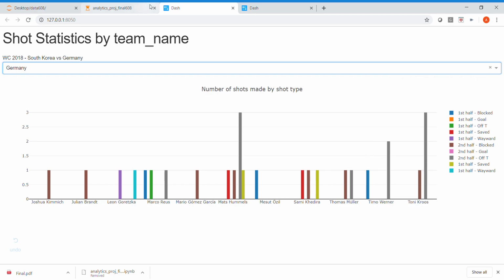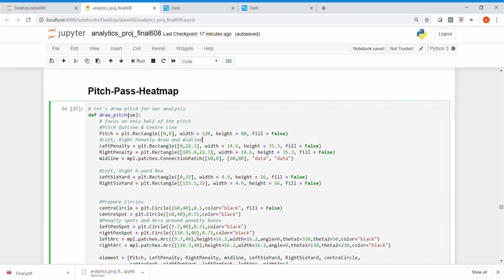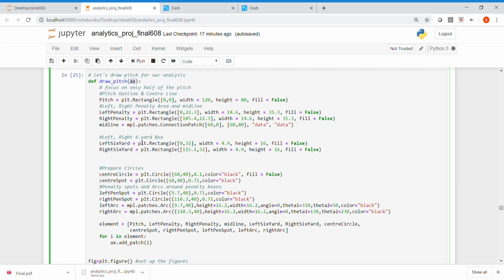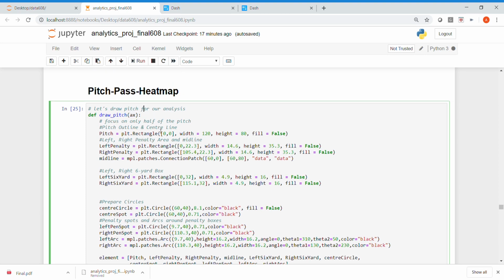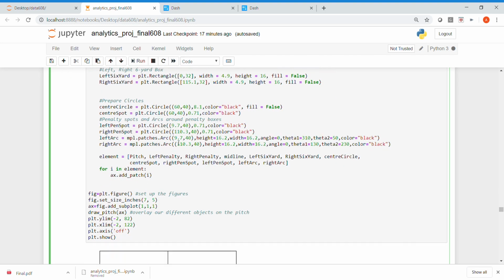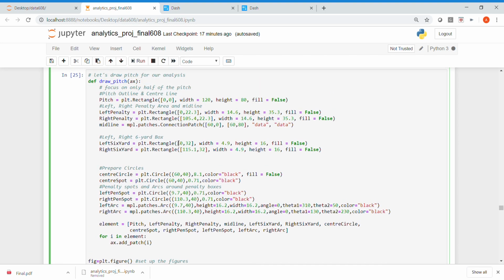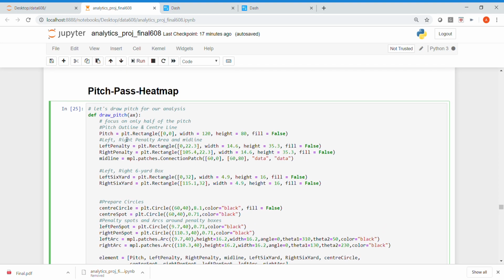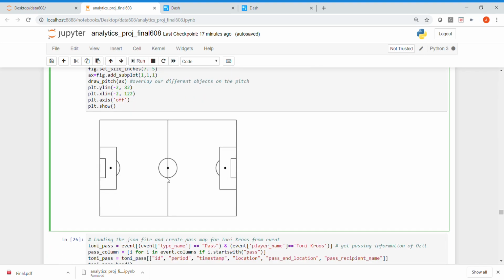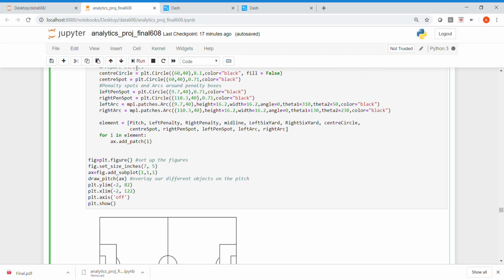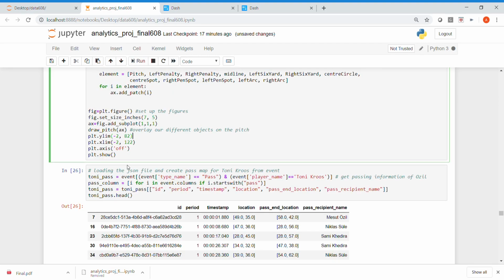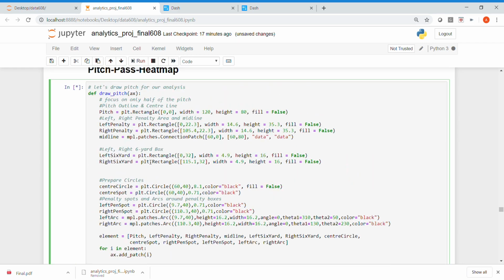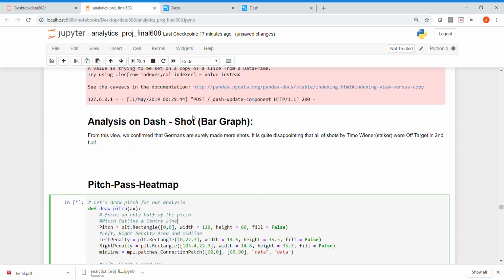He was a striker. I created a function called draw pitch, and you have a variable called ax. You have this pitch map, you draw it in Python, and then show it with matplotlib.